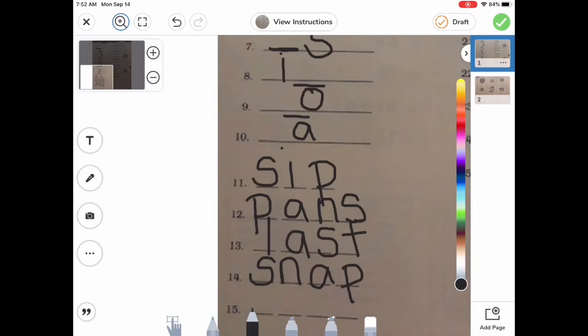All right, and number 15, we're going to try to sound out slip. So let's sound it apart. You ready? First we hear sl. Oops, that's two letters blended together. So let's break it apart even more. So we first hear s. Good job. Then l, i, and then p. Good job.